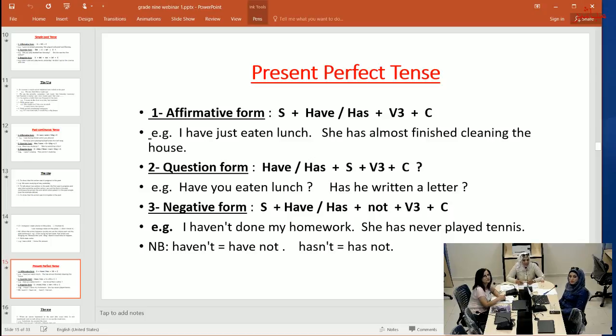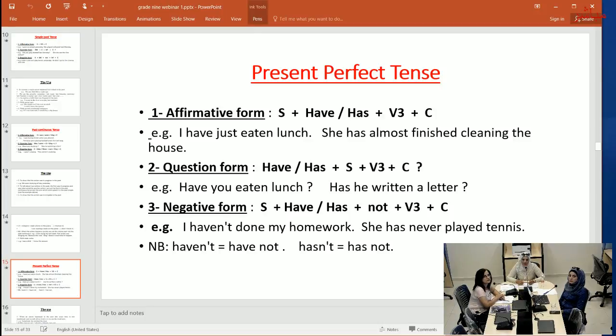Question form: have or has at the beginning, then subject, then verb 3, then complement. Have you eaten lunch? Has he written a letter? Now, negative form: subject, have or has, plus not, and verb 3, then the complement. I haven't done my homework. She has never played tennis.